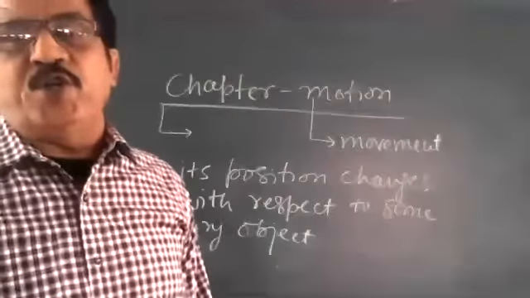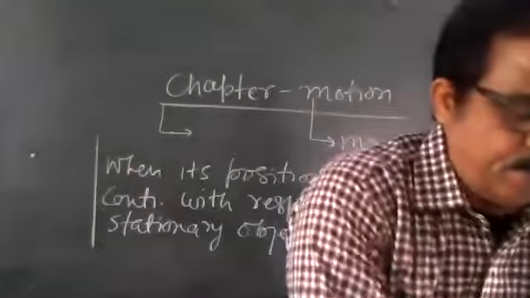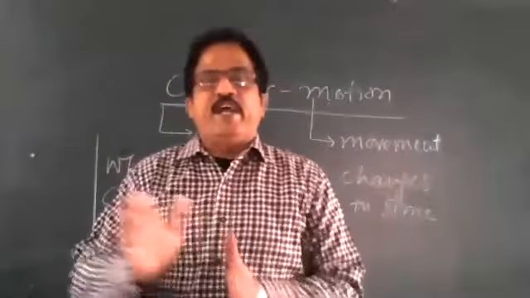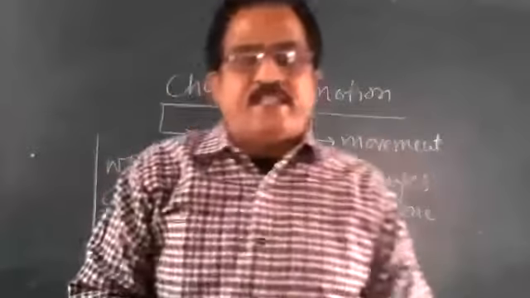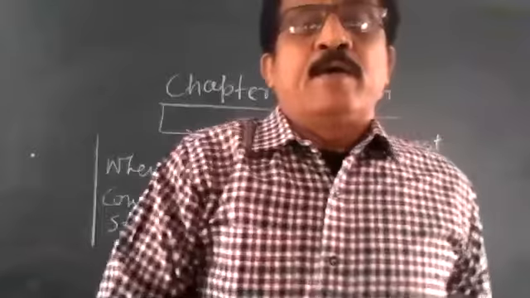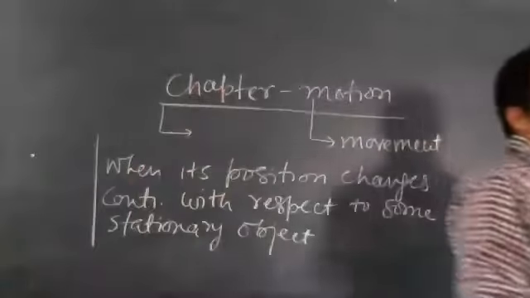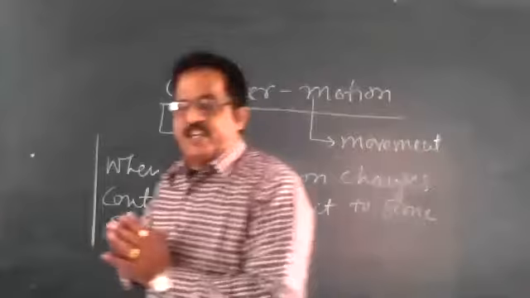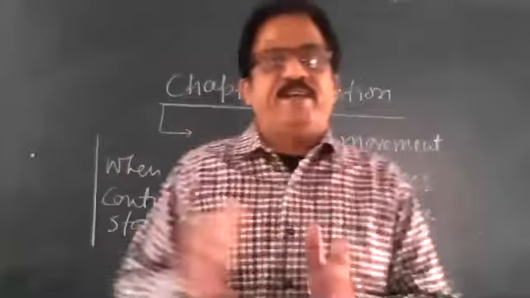This is called motion. Suppose that I am stationary and you are moving here and there. So I can say, my dear children, that when one body is stationary and the other is moving, like me, I am moving, you are stationary, this is called movement.